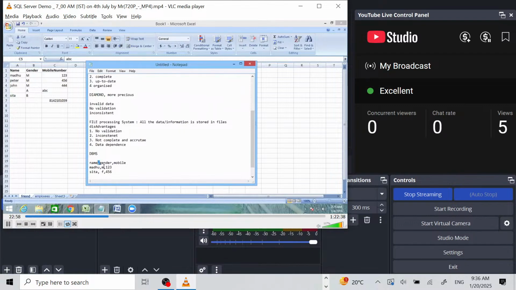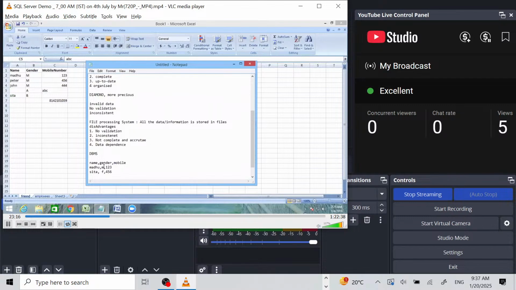Once it finds a comma, it will treat what comes before as the header. Okay, fine, this is the name. It will read the text after the comma. Once it finds a comma, it reads that. So this is the second column information.